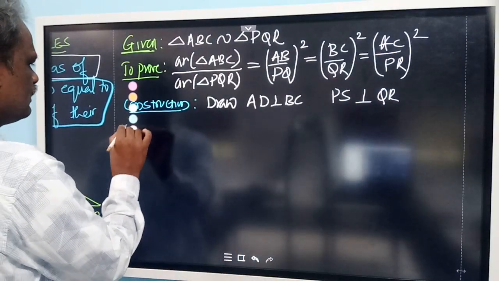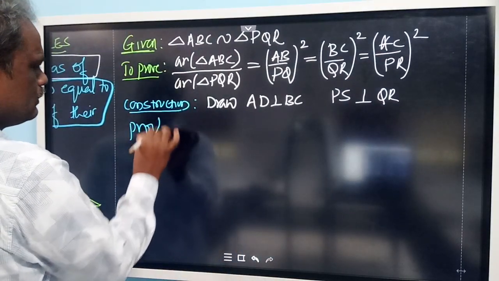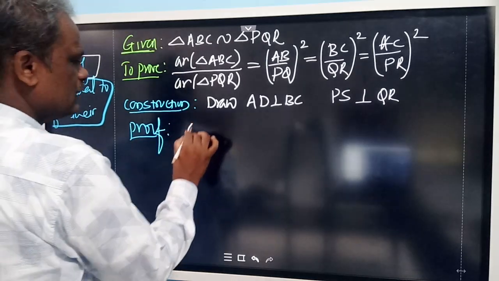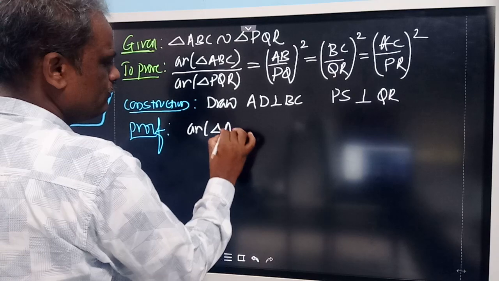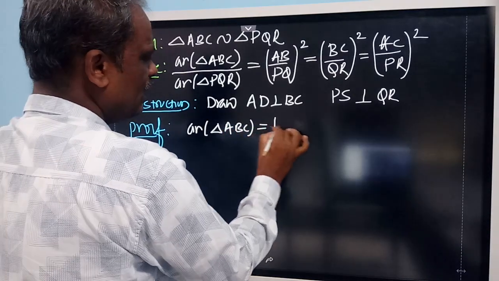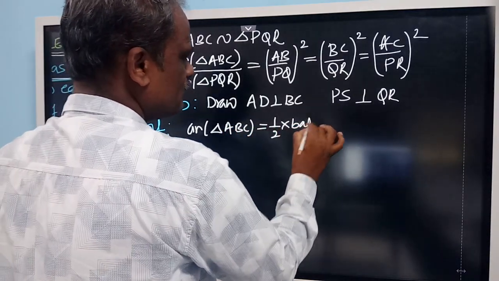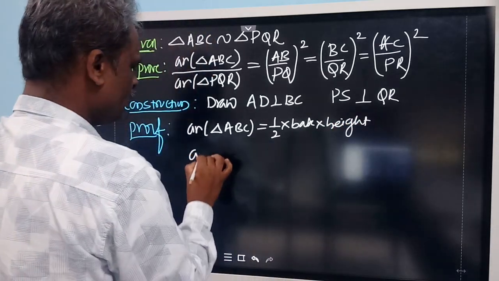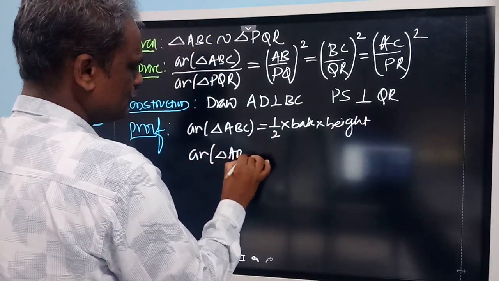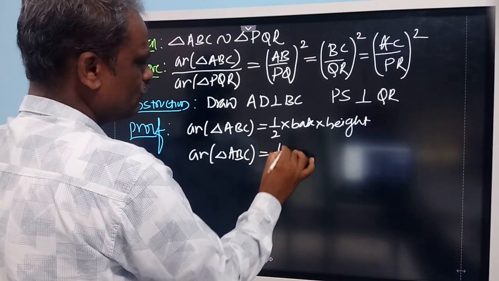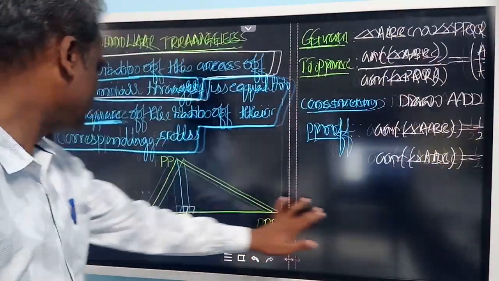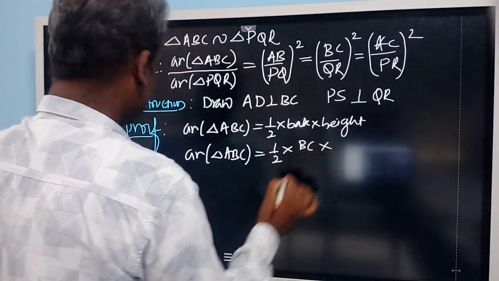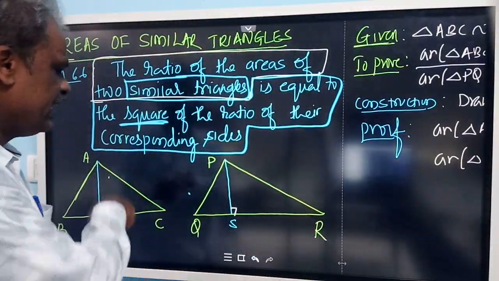In the proof, let us first find the area of triangle ABC. We have the formula half into base into height. Use this formula. Therefore area of triangle ABC is equal to half into base into height. In triangle ABC, base is BC, height is AD.